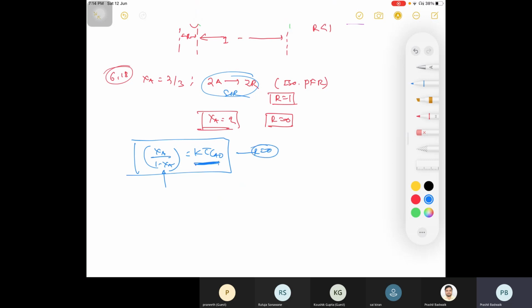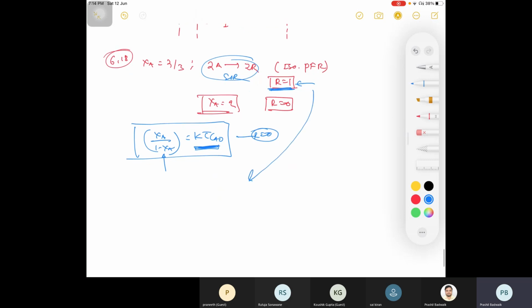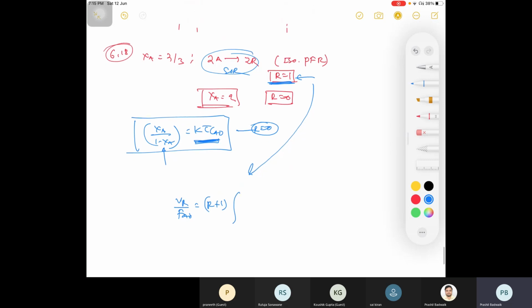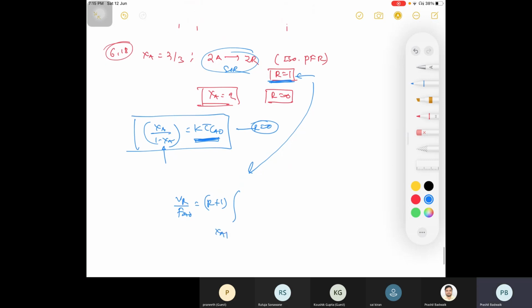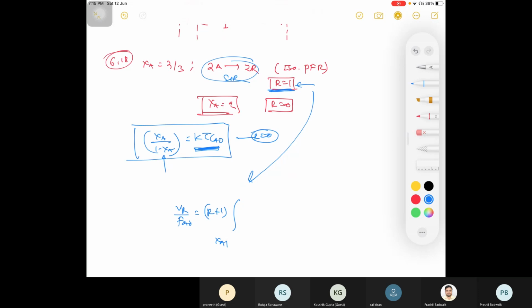So please calculate the value of K tau Ca naught from the value when recycle ratio is 1. You need to use the formula of recycle reactor, that is VR divided by Fa naught is equal to R plus 1 integration. What is your XA1 here? What is your X overall? Please calculate.